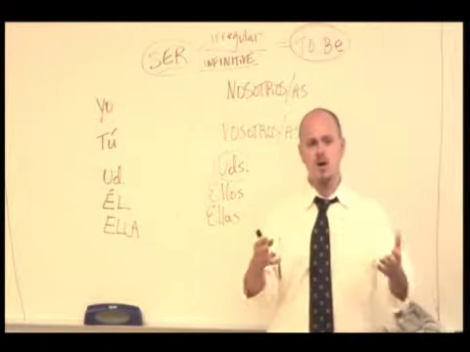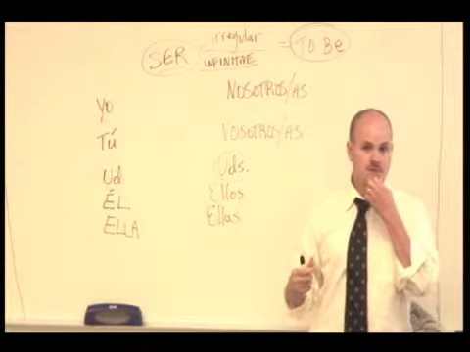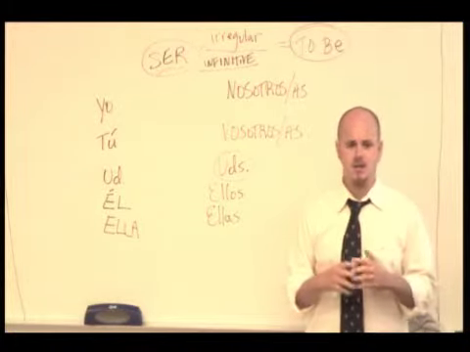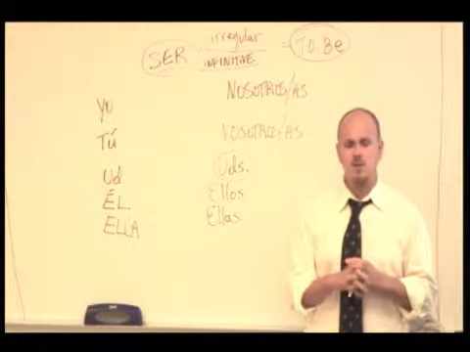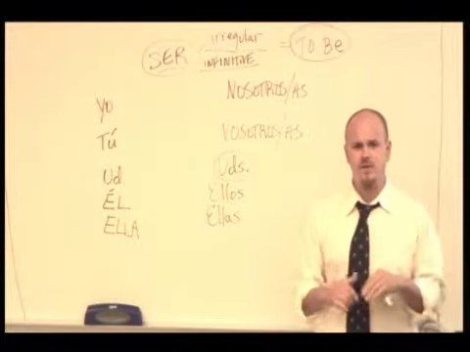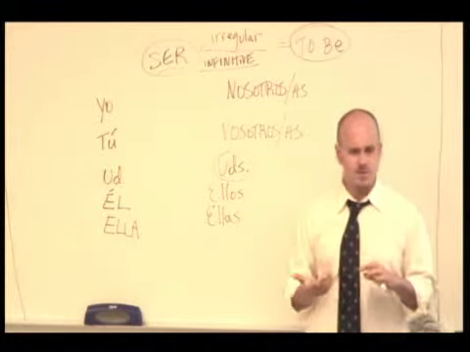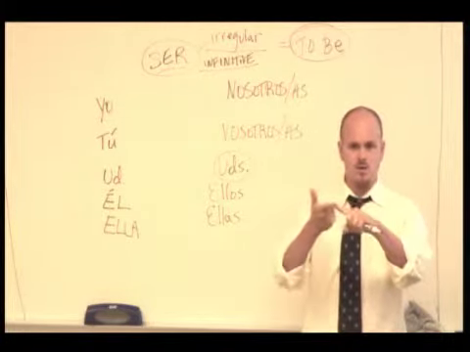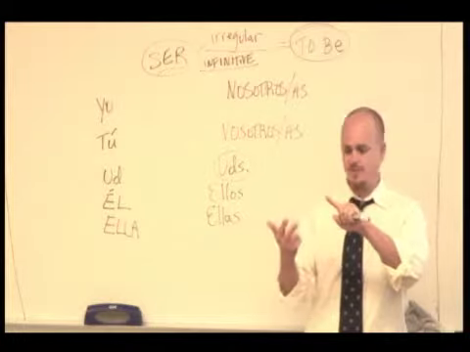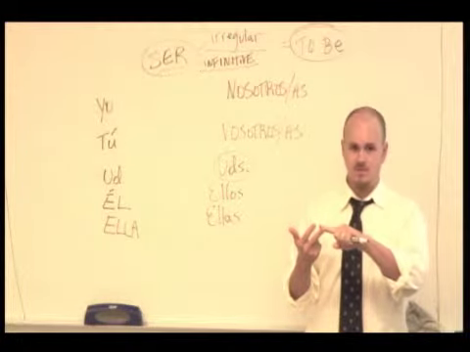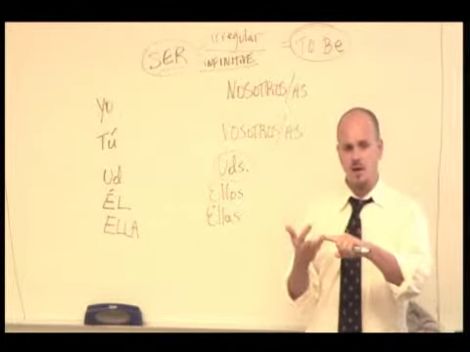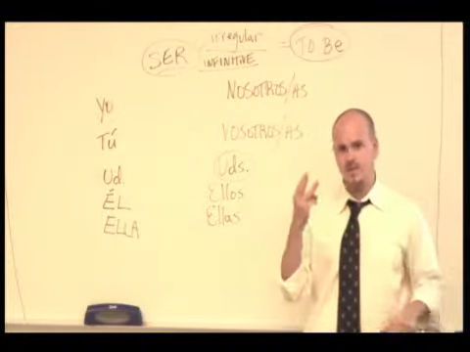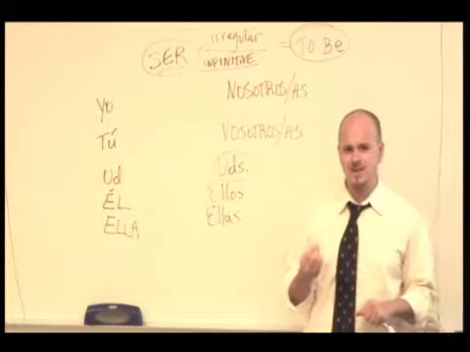We are, y'all are, they are. These are all the different conjugations of the verb to be. In Spanish, we're always going to have 6 forms of every verb. In English, we don't have that many usually, right? So in to be, we have I am, that's one. You are, that's another. He is, so that's 3 so far. But then, we are, y'all are, they are. So we only have 3 forms of the verb to be in English.